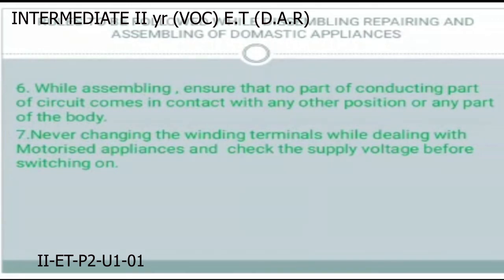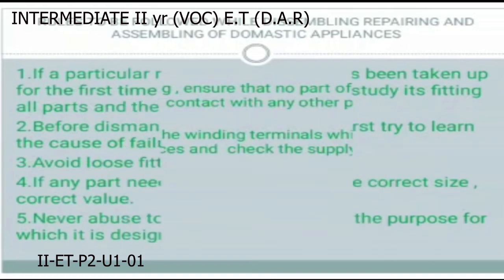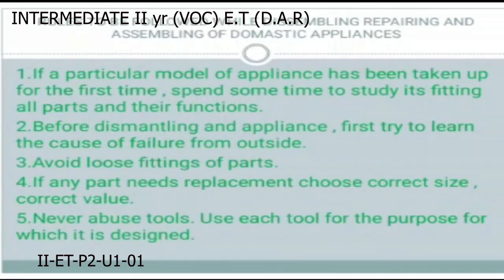The first one is to study well the appliance parts and their functions. Then, before dismantling, first try to learn the cause of failure from outside. Then avoid loose fittings. The fourth one is, if any part of that appliance needs replacement, choose the correct value and correct size. The fifth one is never abuse tools. Use each tool for the purpose for which it is designed.